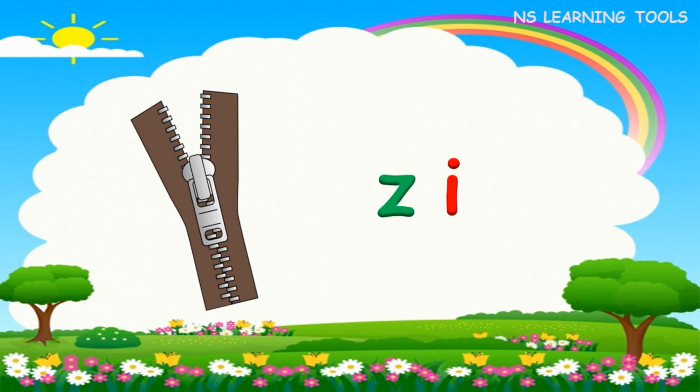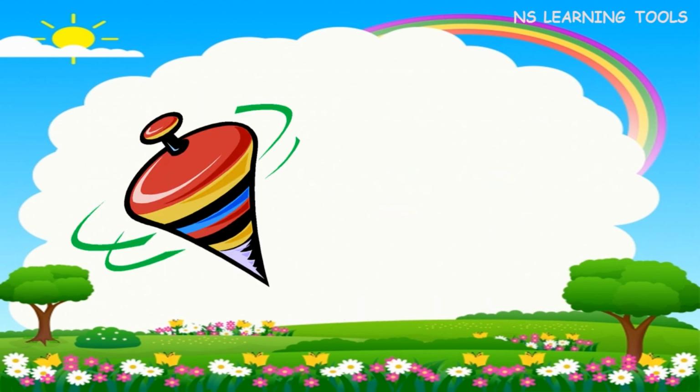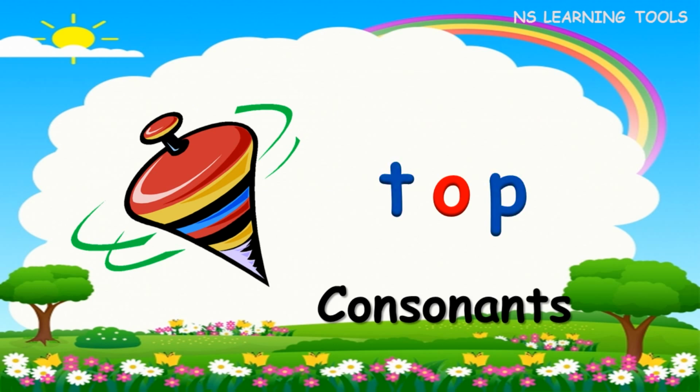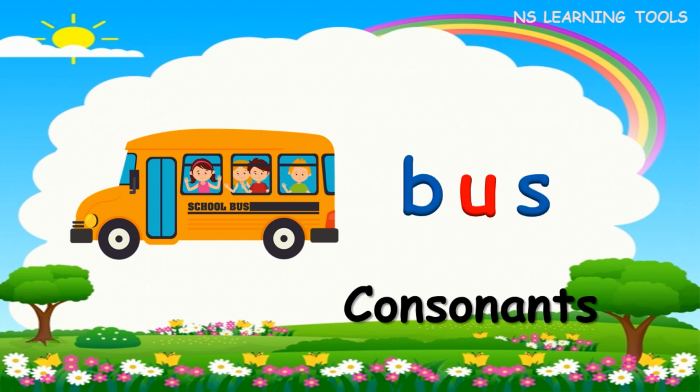Z, I, P. Zip. Here, Z and P are consonants. T, O, P. Top. Here, T and P are consonants. B, U, S. Bus. Here, B and S are consonants.